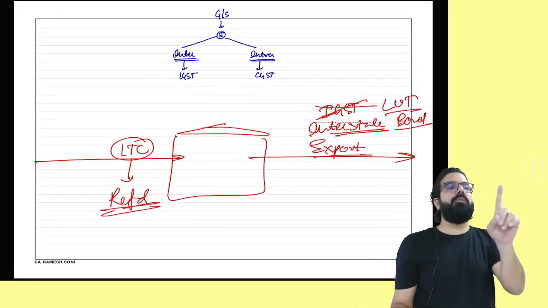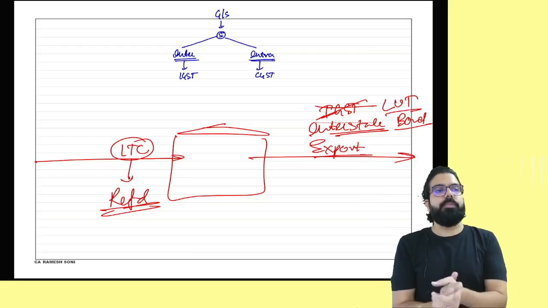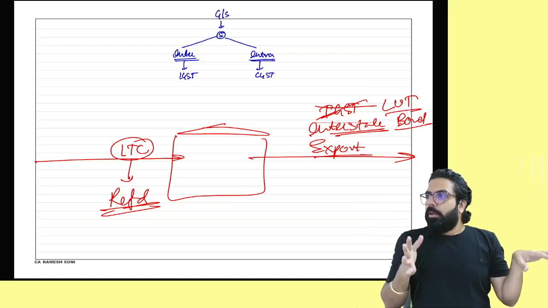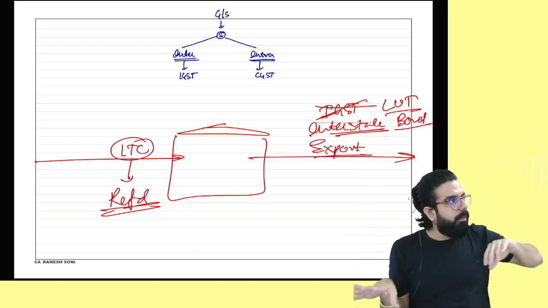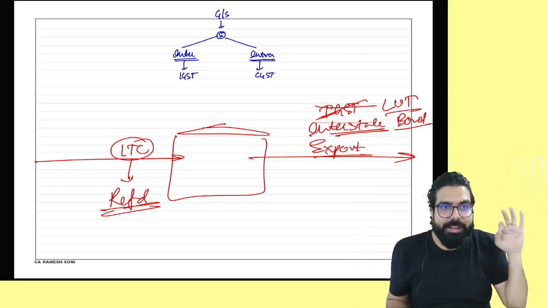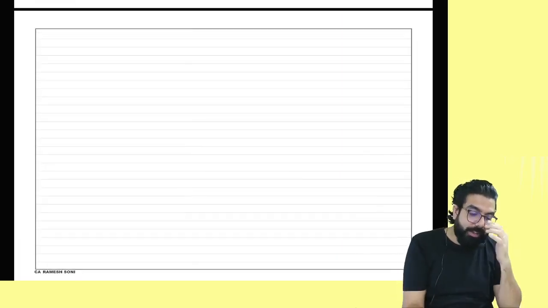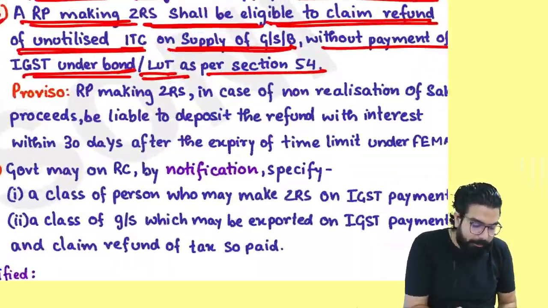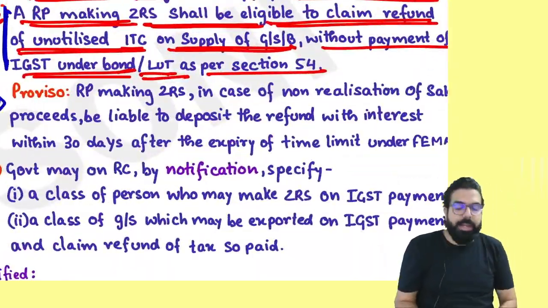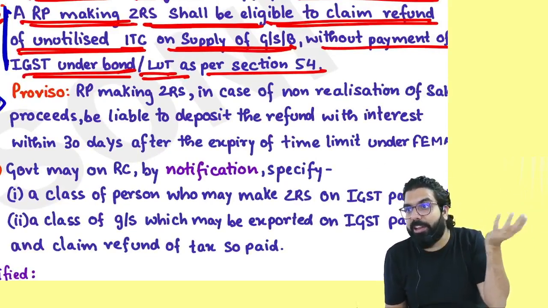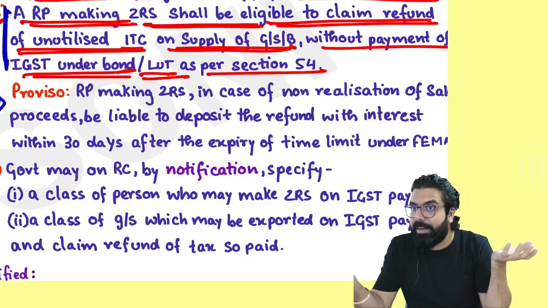So, sir, what is one way of making zero rated supply? Buy the item, export it, and don't pay any GST. Whatever ITC is there, take a refund. What is the second way? But here, the government told one thing. Remember, whenever you are exporting under LUT or bond, the ITC refund will be given.